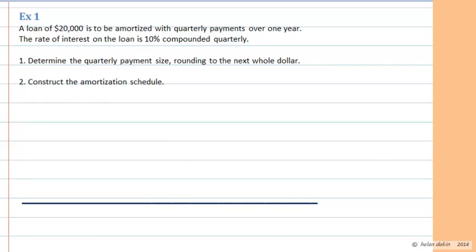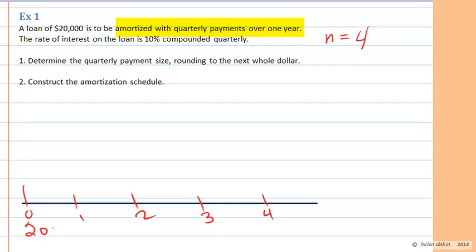We're going to begin with a time diagram. So in the time diagram, we're going to show that we have quarterly payments over 1 year. So that tells us right away that the number of payments is 4. So we've got a 0, 1, 2, 3, and 4. We have a loan of $20,000. So the loan is going to be placed at the front end of our time diagram or our timeline. So $20,000 loan. We're going to be making quarterly payments over 1 year.